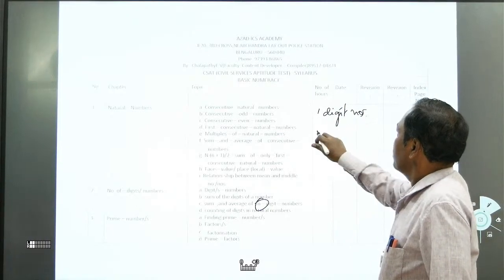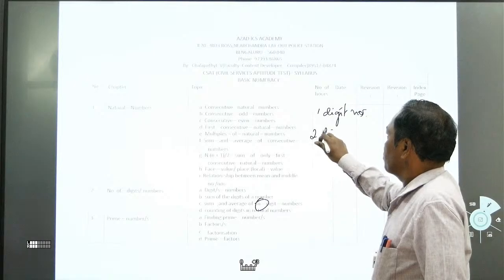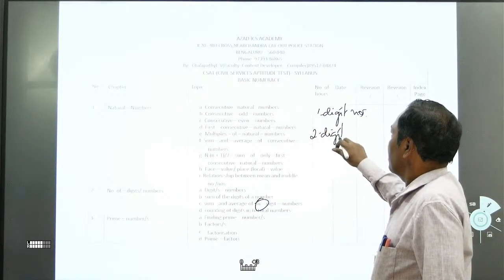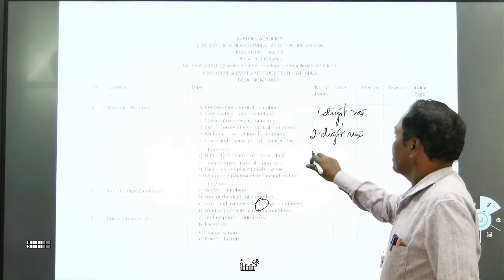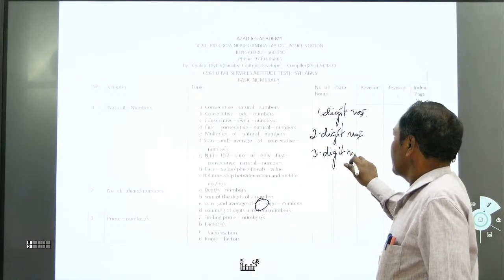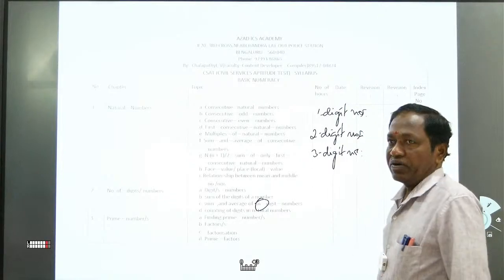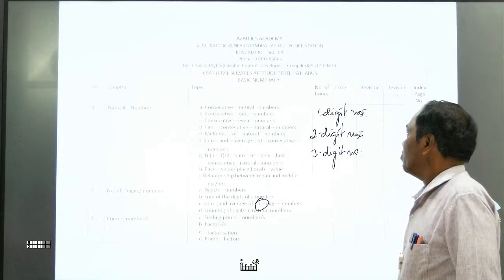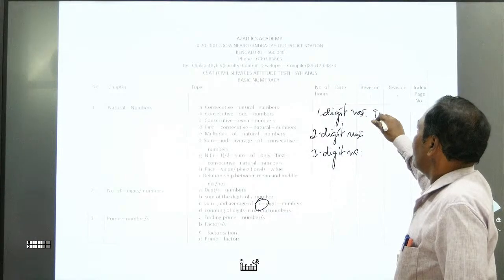How many 1-digit numbers are there? 1 to 9. There are 9.